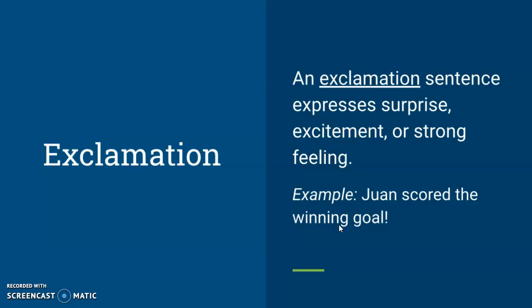And the last type of sentence is an exclamation sentence. An exclamation sentence expresses surprise, excitement, or some other strong feeling. The example we have here is Juan scored the winning goal! Notice at the end of an exclamation sentence, we have an exclamation point.